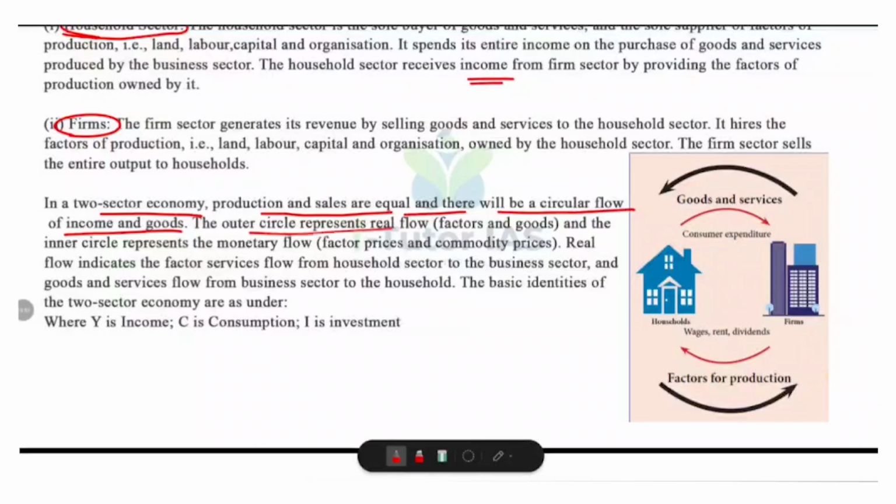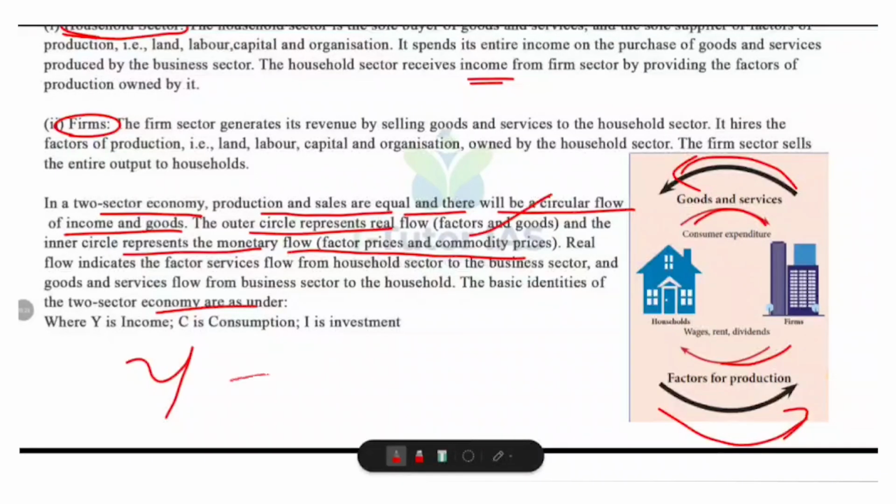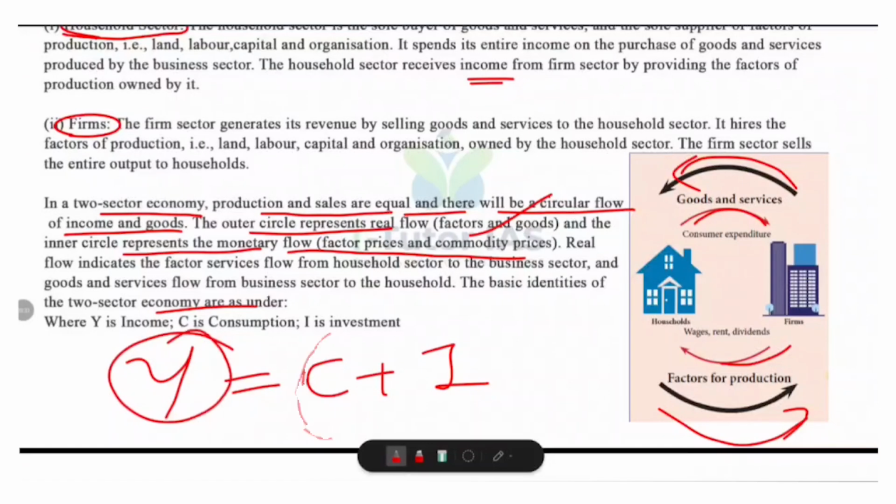So in a two-sector economy, production and sales are equal, and there will be a circular flow of income and goods. The outer circle represents real flow, that is factors and goods, and the inner circle represents monetary flow. Real flow indicates that factor services flow from the household sector to business sectors, and goods and services flow from business sectors to the household. The basic identity of a two-sector economy is that income is equal to consumption plus investment. That means if we get income, we use it to consume goods and also for investment.